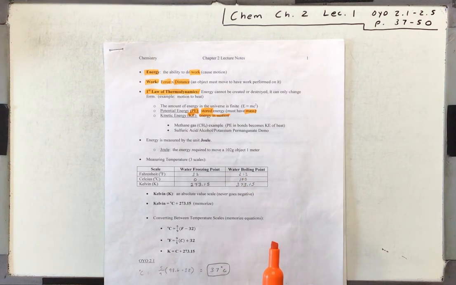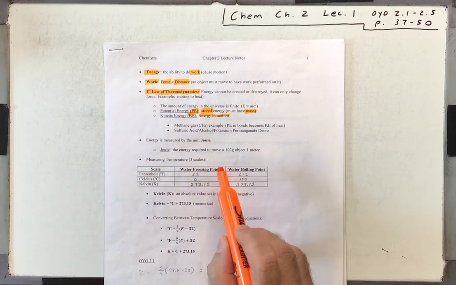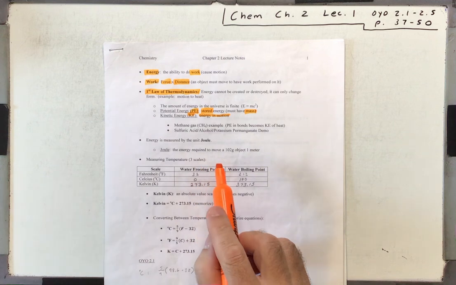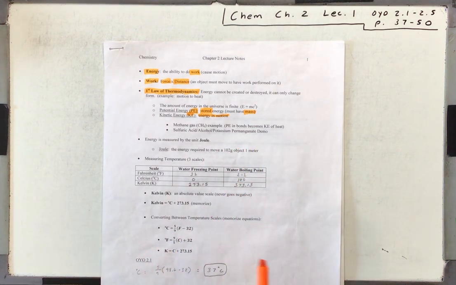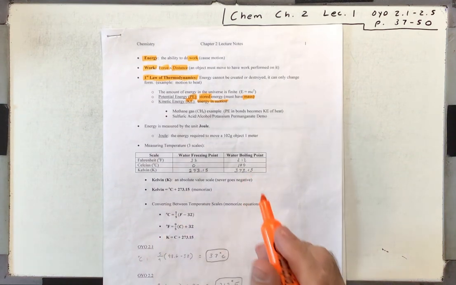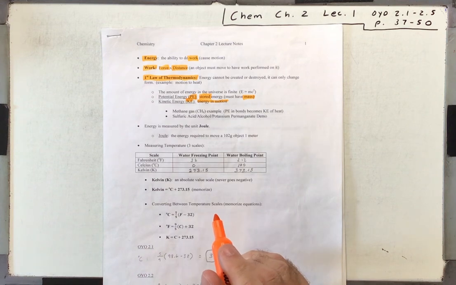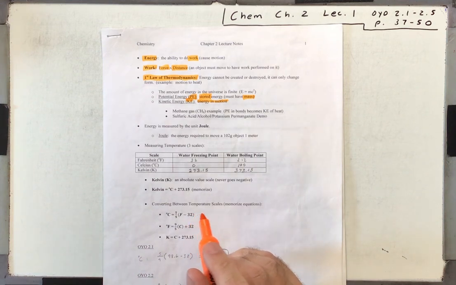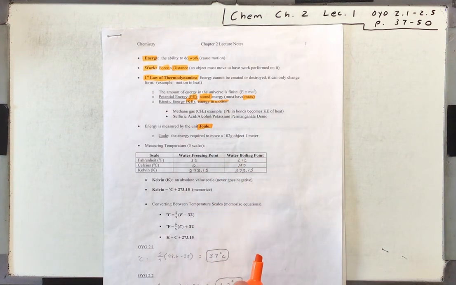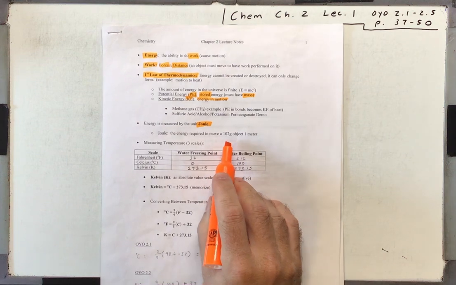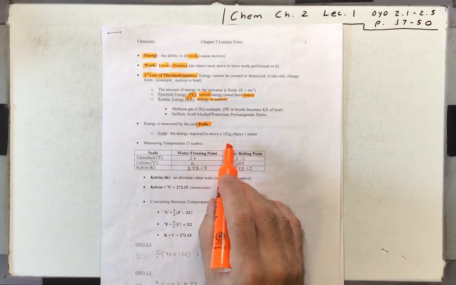All right, so if I were in the classroom, I would do a couple of examples, and maybe your teacher will do some examples. We did some examples with methane gas and with potassium permanganate solution. And hopefully your teacher will show you a couple of cool demos there to show the changing of energy from one form to another. So energy is measured by the unit joule. A joule is the energy required to move a 102-gram object 1 meter.